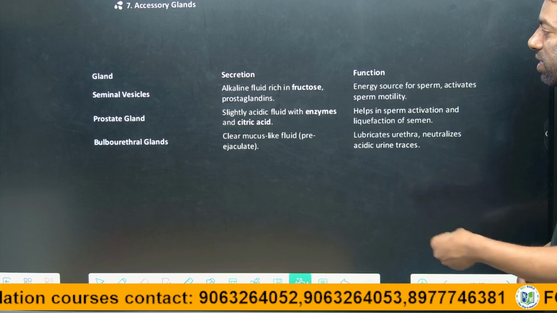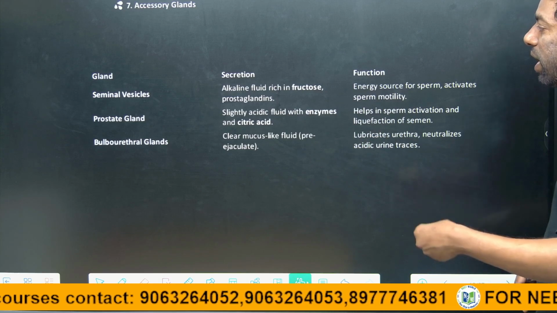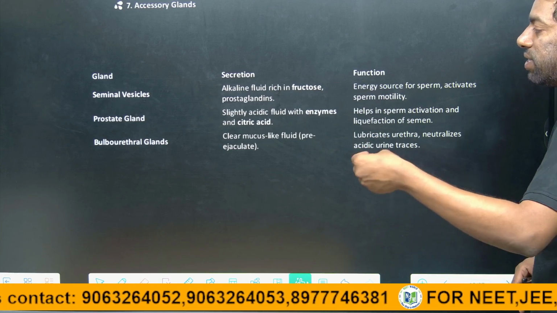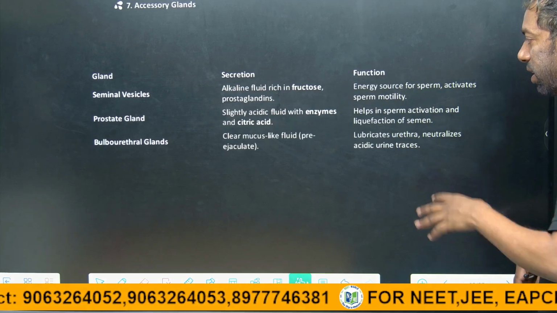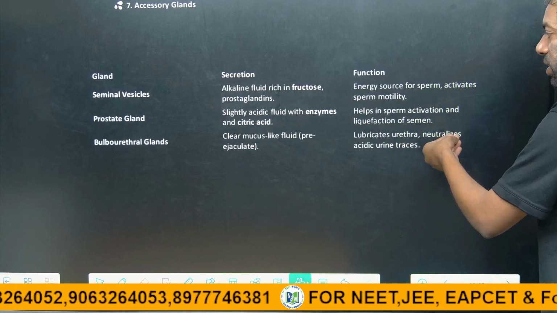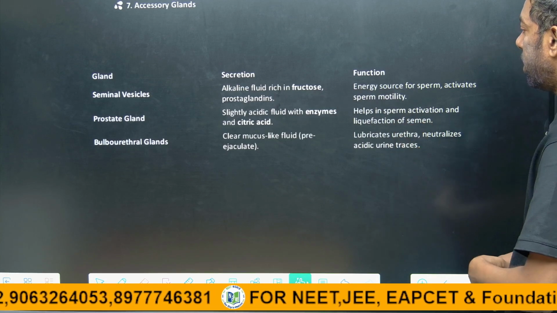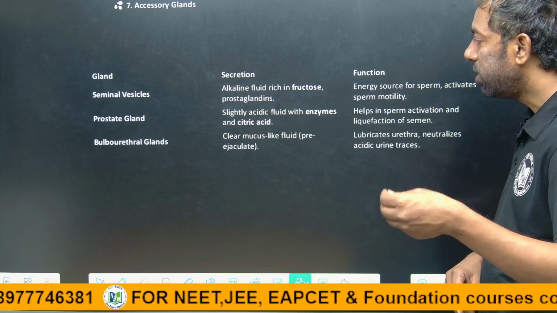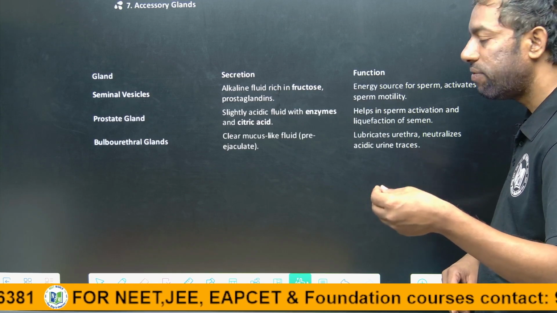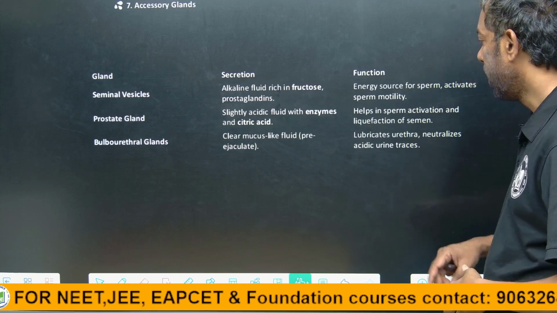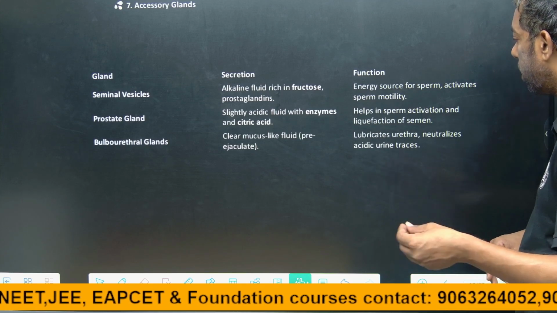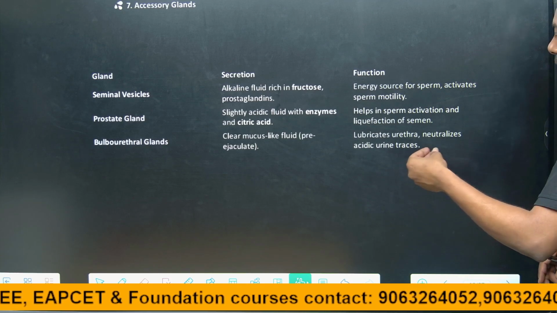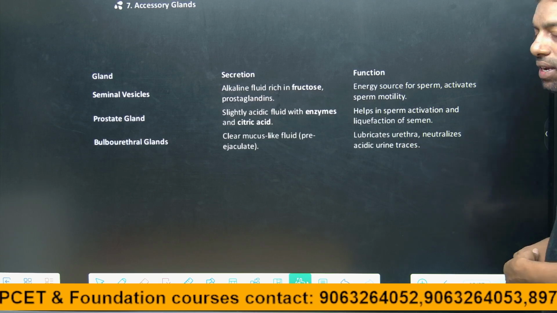Prostate gland is slightly acidic with enzymes and citric acid, which helps in sperm activation and liquefaction of the semen. Bulbourethral gland secretes a clear mucus-like fluid for ejaculation. It lubricates the urethra and neutralizes the acidity in the tract.